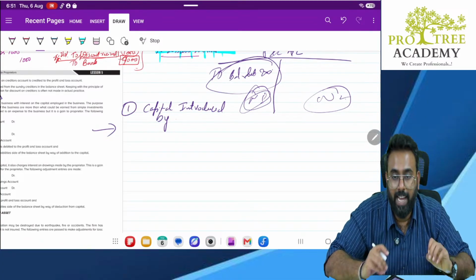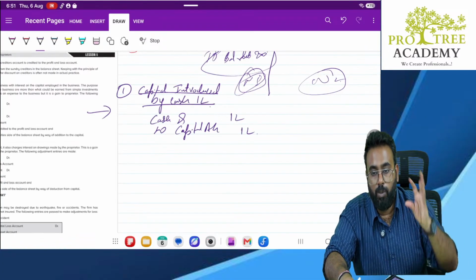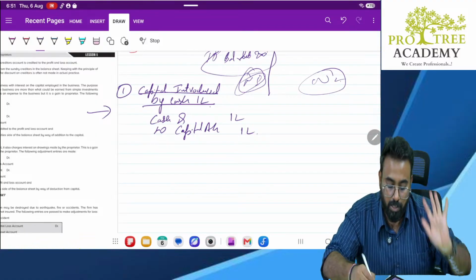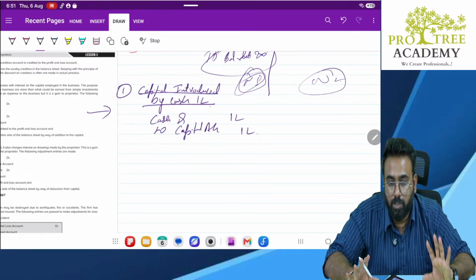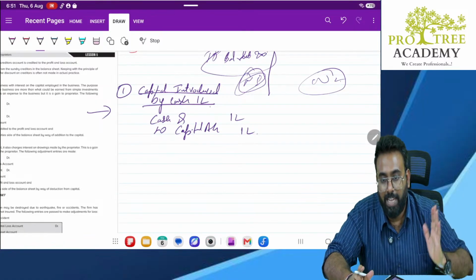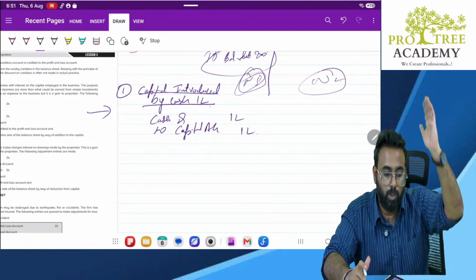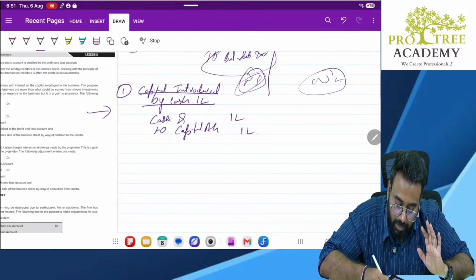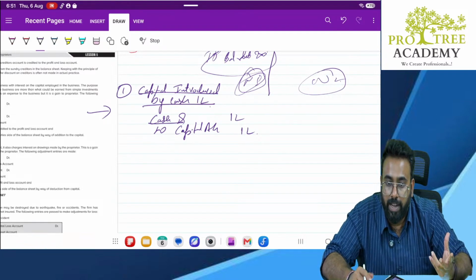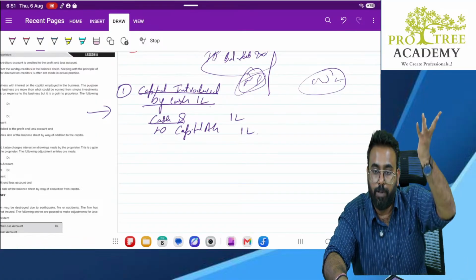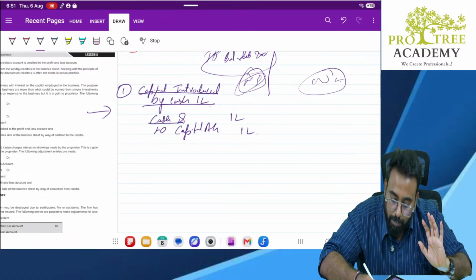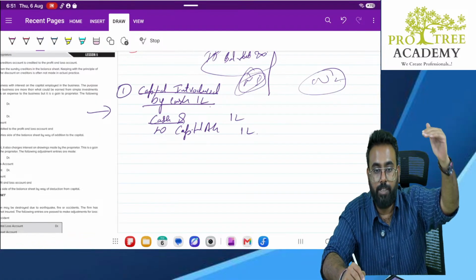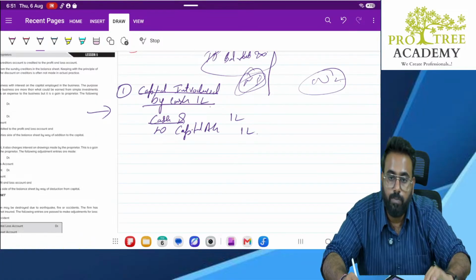Capital introduced by cash. That means what? Owner brought 1 lakh rupees to the business. So what is the entry we will pass? Business got cash? Yes, sir. Business got cash, so the cash balance will go up. So when the balance goes up, it will be debited. Next is capital account, the owner's account, correct or no? We have to increase the capital also when he brings the money. So when capital goes up, it will be credited. So cash account debit to capital account.